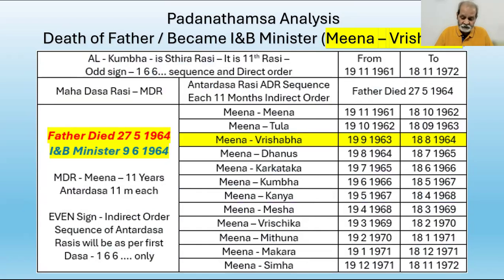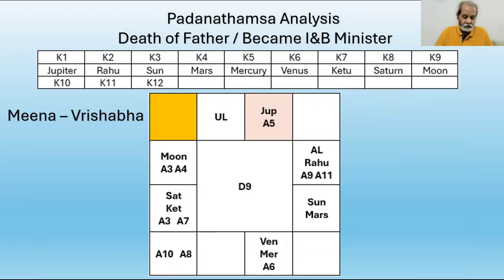The Antardasha sign Vrshabha is the third sign from the Mahadasha sign Meena. The third sign indicates death of father. How does the third sign indicate death of father? There is an indirect relation. We know the ninth house indicates father. The seventh house from that ninth house is the Maraka house of father. The seventh from ninth is the third house. So the third house signifies the death of the father.